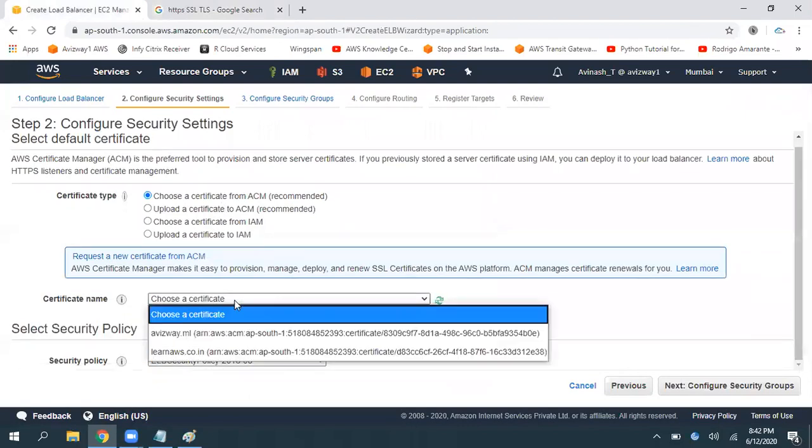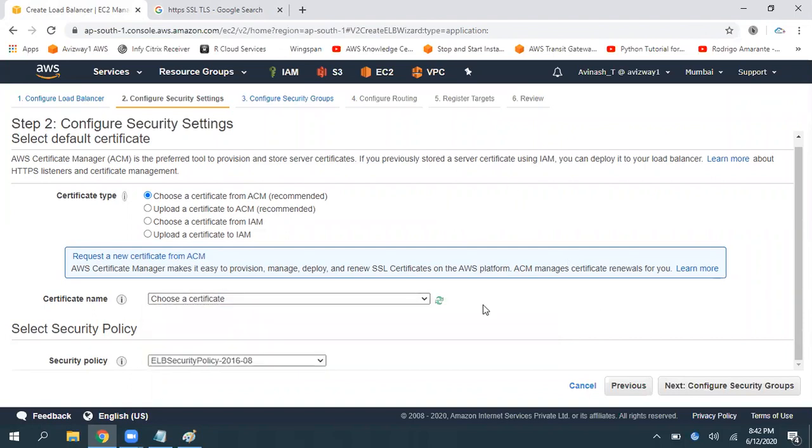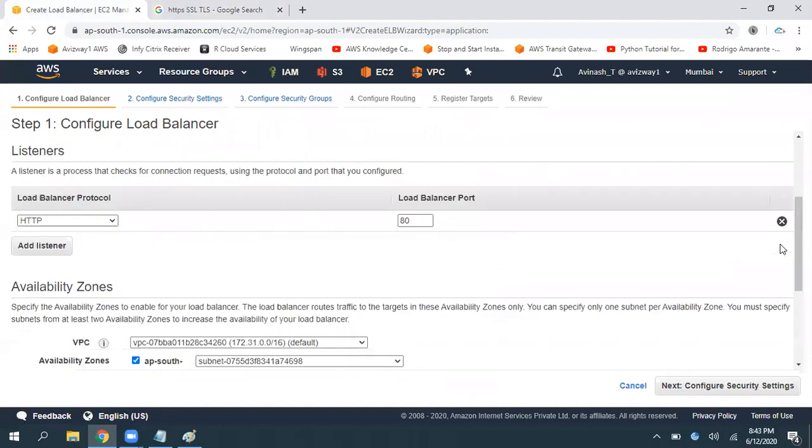See, I already have one, and if I want to show, I can choose one of these, but again, you will get a question. Where is the domain? How did I create the domain? Where did I add the record and all? All those questions you will get. Those we will discuss in our Route 53, and after that we will discuss this ACM. So till that time, please don't open port number 443. Just go with port number 80.